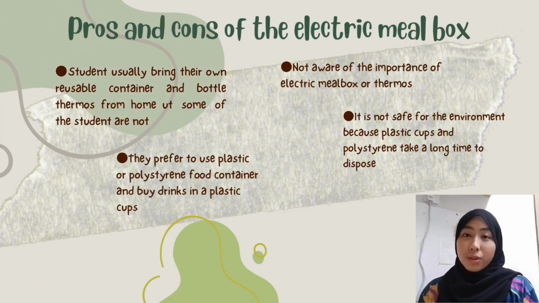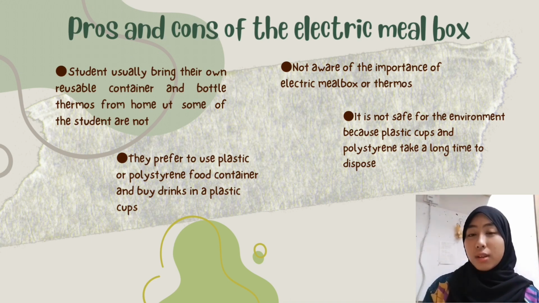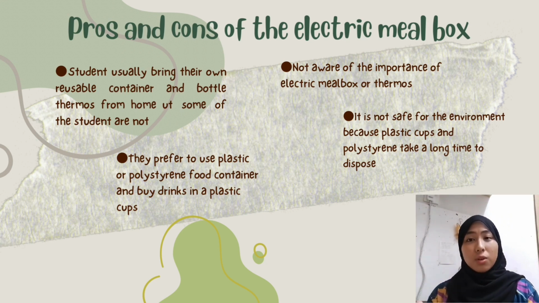So in my part, I'll explain the pros and cons of the Mealbox. Thermos is a common thing in our daily lives because some university students bring their food in a reusable container or drink water from a thermos from home. But some students don't know the importance of an electric Mealbox or thermos. They prefer to use plastic or polystyrene food containers and buy drinks in plastic cups, since it's an easy way to clean up after they eat. This is not safe for the environment and earth because these things take a long time to dispose, and we use them every day. So imagine the amount of plastic containers and polystyrene that we have to dispose of every single day, and how long it takes to dispose of all of these things. It's not good. So we will explain the advantages of the electric Mealbox or thermos.